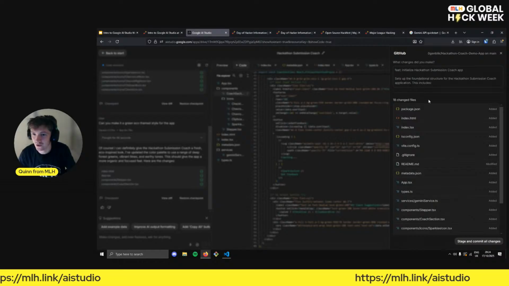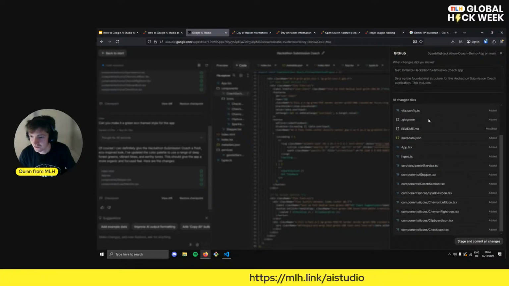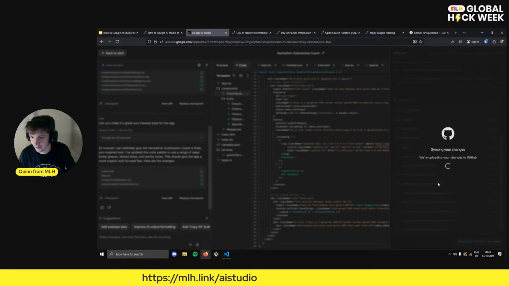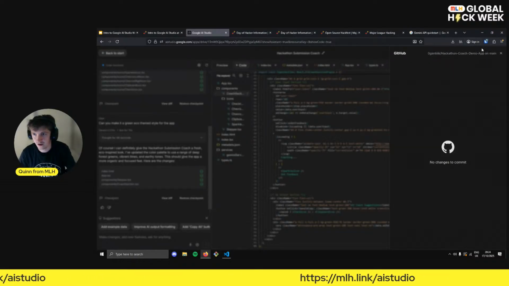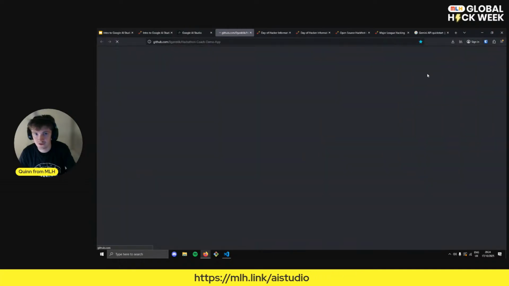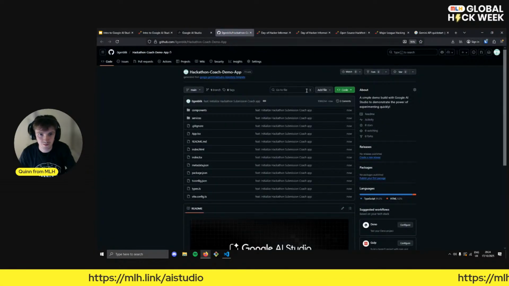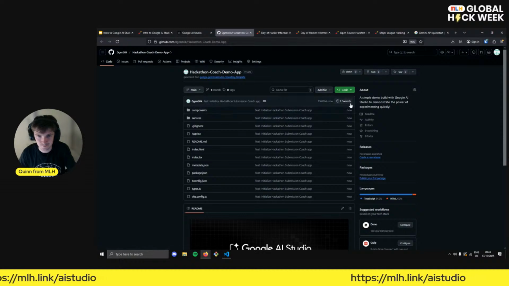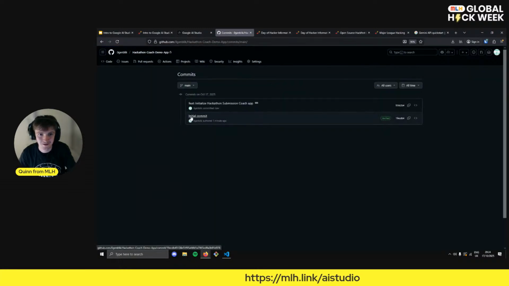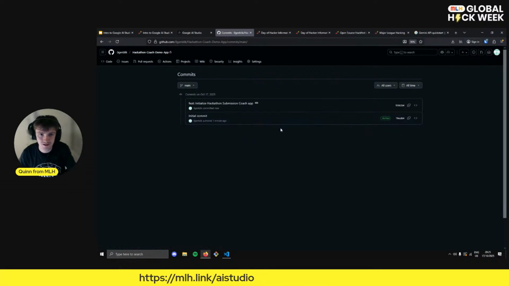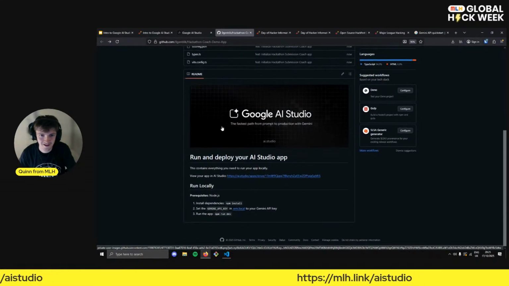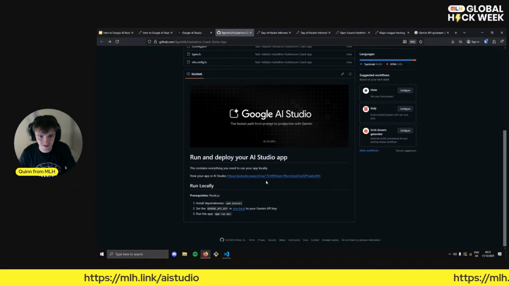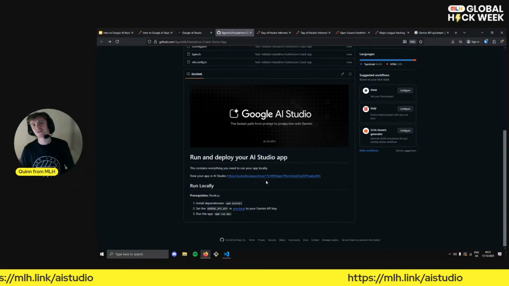Okay, great. So we can see that it's asking to stage and commit all of the changes, and I'm allowed to do that. And it's going to sync the changes up to my GitHub, and seems to have done it. So if we click onto this, we can see the project right here, right now. It's got 2 commits, and this is the initial commit when we created it, and perfect. Okay, look at that, and it's got some instructions on how to deploy it nice and easily as well. Ooh, that's interesting. How we can deploy it so quickly.